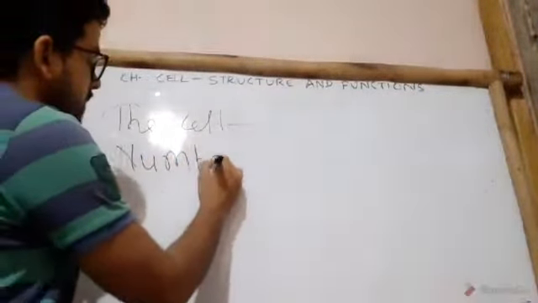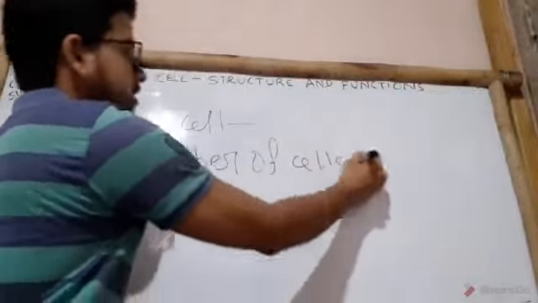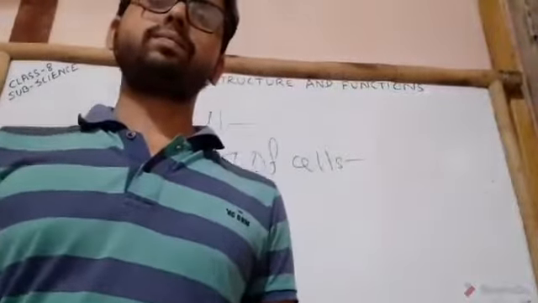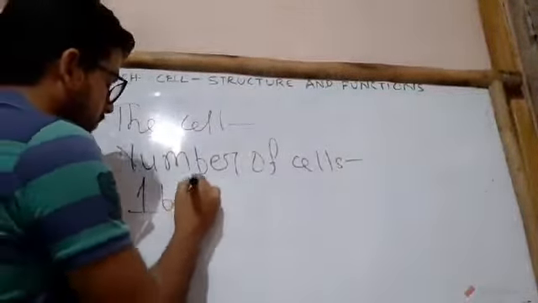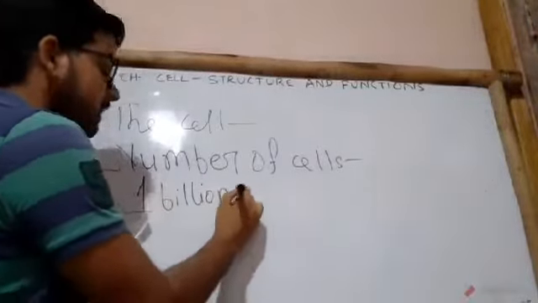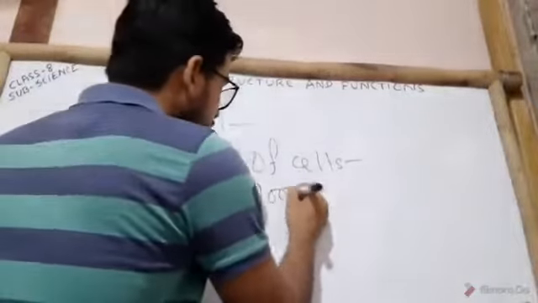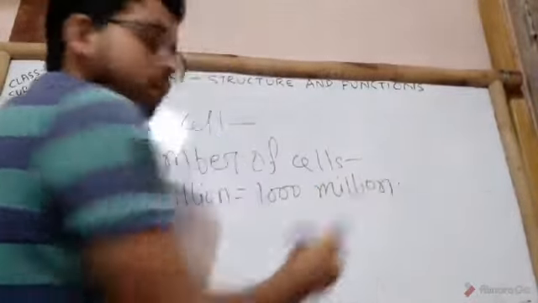Now I am going to discuss with you the number of cells. 1 billion is equal to how many? 1000 million.